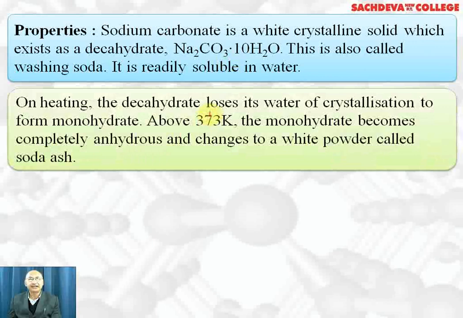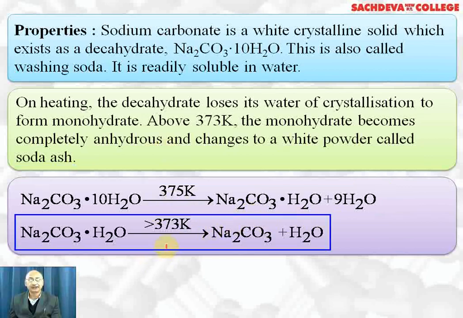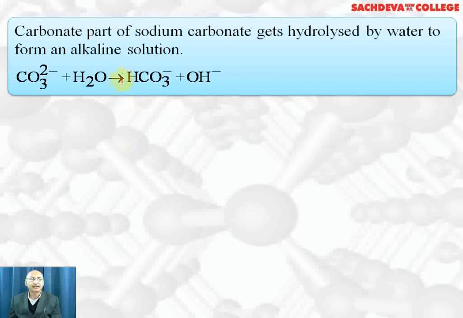On heating, the decahydrate loses water of crystallization to form the monohydrate. Above 373 Kelvin, the monohydrate becomes completely anhydrous and changes to a white powder called soda ash. At 375 Kelvin, it changes to sodium carbonate monohydrate, losing 9 water molecules, and at temperatures greater than 373 Kelvin, we get sodium carbonate plus water, which is called soda ash. Sodium carbonate is alkaline in nature, that is, it gets hydrolyzed with water, forming bicarbonate and OH ions. Since OH ions are more than bicarbonate ions, the solution is alkaline in nature.